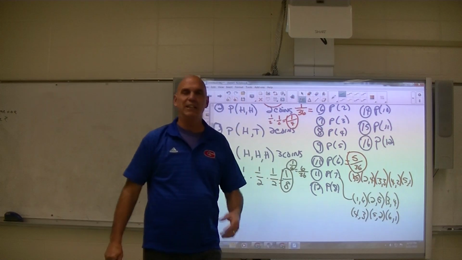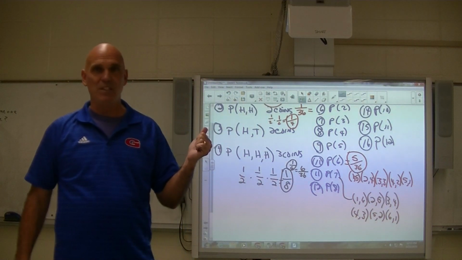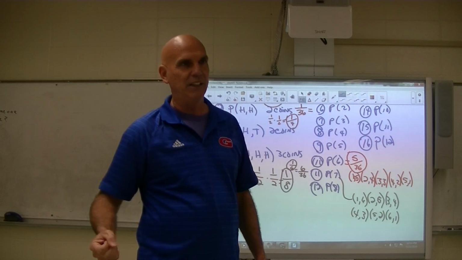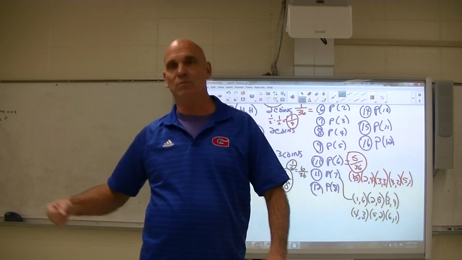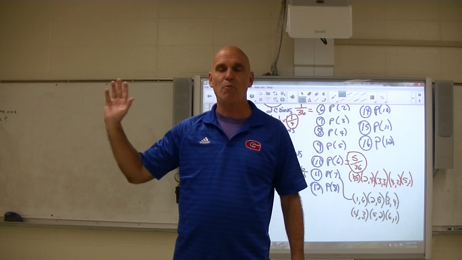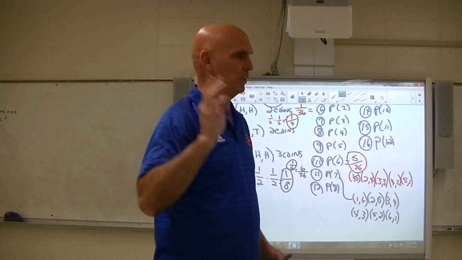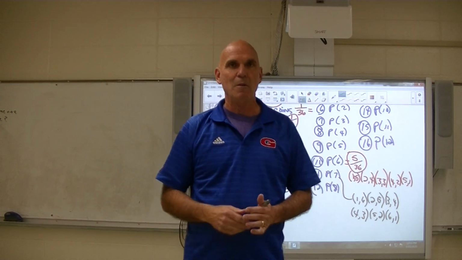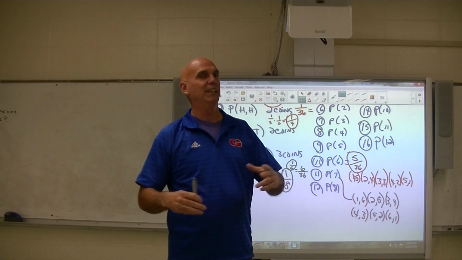This, by the way, is the most common thing that could happen. If I was fixing to roll the dice and I said, all right, bet all your money on whatever you think it's going to come out to be, everybody in the room ought to bet on 7 because 7 is the most likely thing that can happen. There's more ways to get 7 than there is to get any other number.